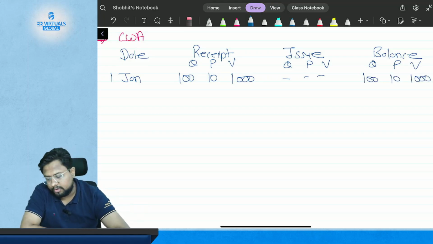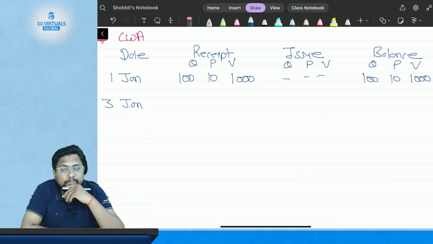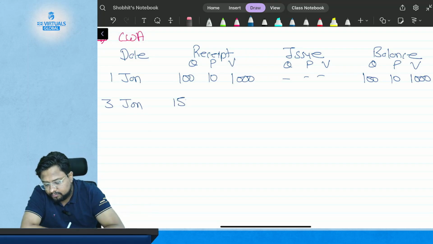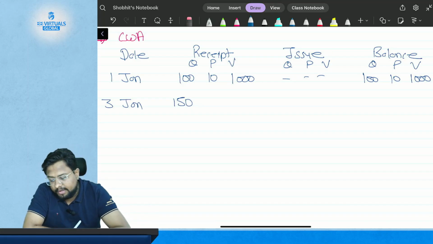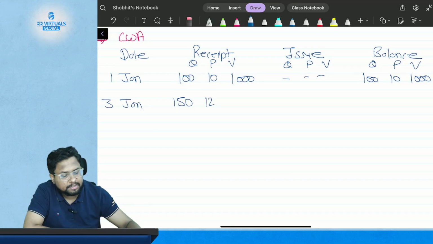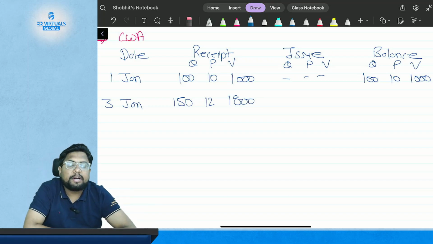On 3rd of January you have again received inventory: 150 kgs at $12 each, which is 150 multiplied by 12, which comes to $1,800.